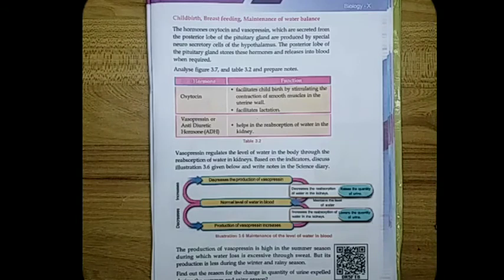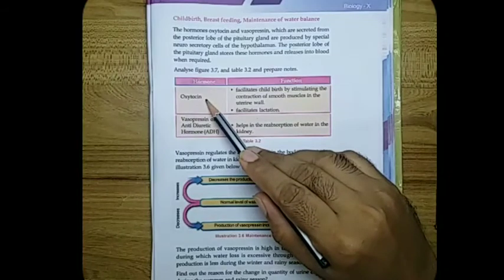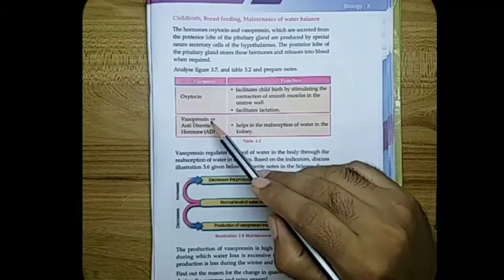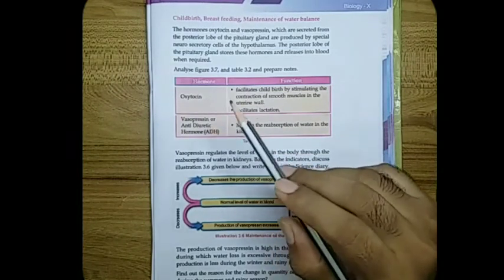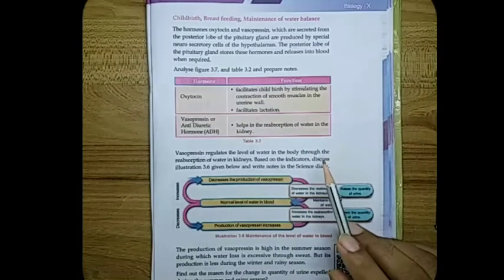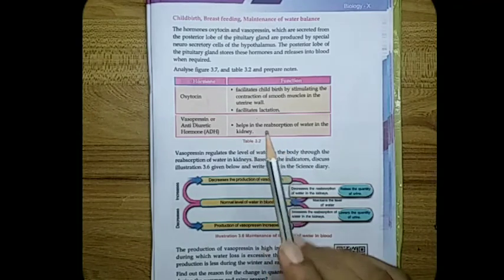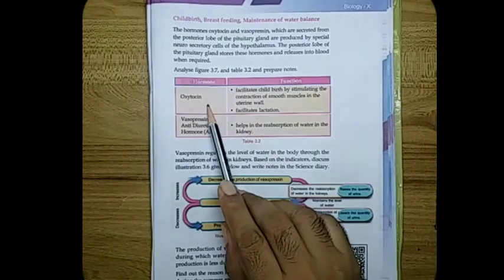Our hypothalamus secretes two hormones, oxytocin and vasopressin, which are stored in the posterior lobe of the pituitary. You see table 3.2. What are the functions of oxytocin?